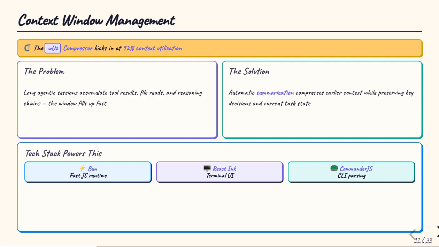handles terminal UI rendering with ANSI escape codes, and Commander.js parses the CLI commands. This high-performance foundation handles the high-latency demands of large code-base exploration.